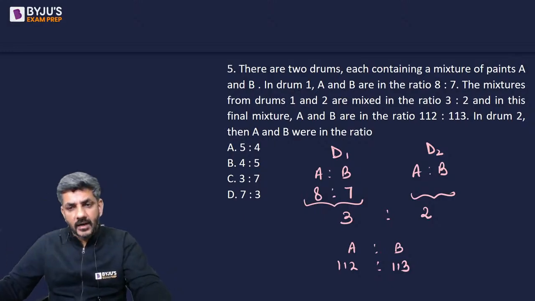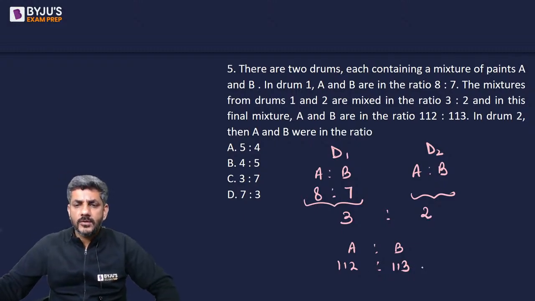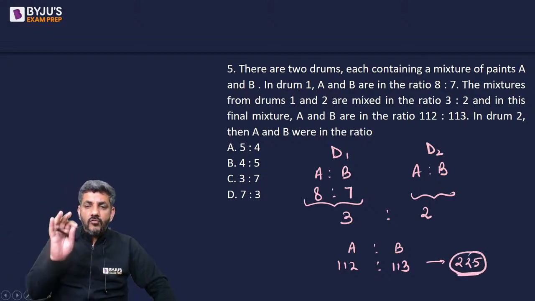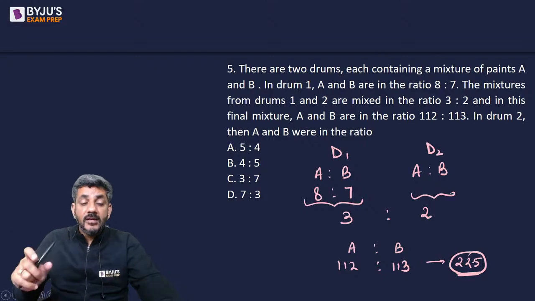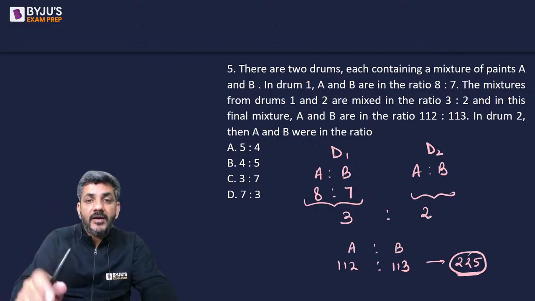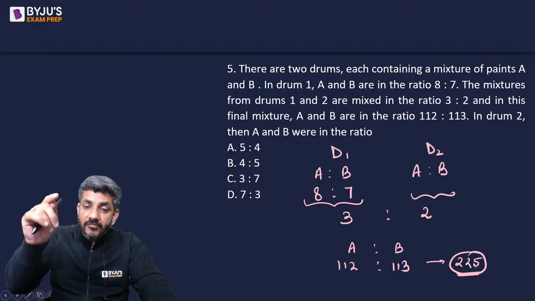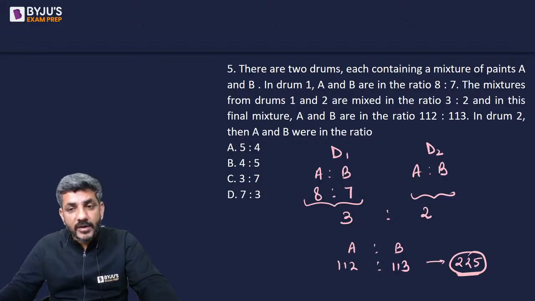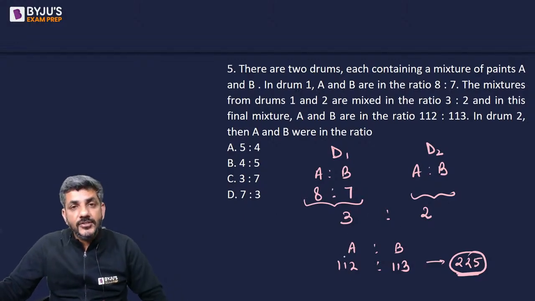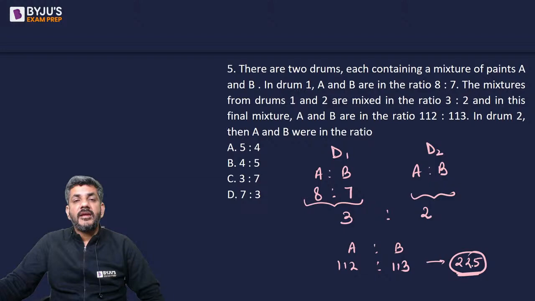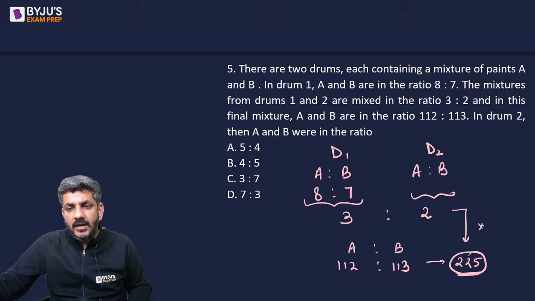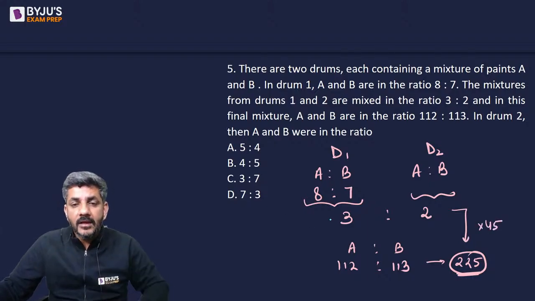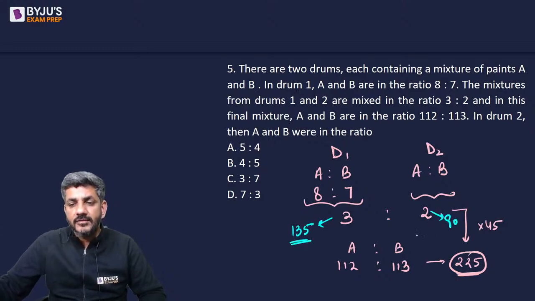देखिए जो फाइनल मिक्सचर बन रहा है, it has A and B in a ratio 112 and 113. तो A और B का सम कितना आ रहा है? That is 225, right? 112 plus 113 is 225. That means if the resultant mixture is 225 grams, in that case first mixture plus second mixture should also be 225 grams. लेकिन मैंने तो 3:2 के रेशियो में मिलाया है. If 3:2 is making it 225, 3 plus 2 is 5, अगर 225 है तो 5 का तो ये कितने टाइम्स बन रहा है? It is 45 times. So can I say I have mixed 135 grams of the first mixture and 90 grams of the second mixture.